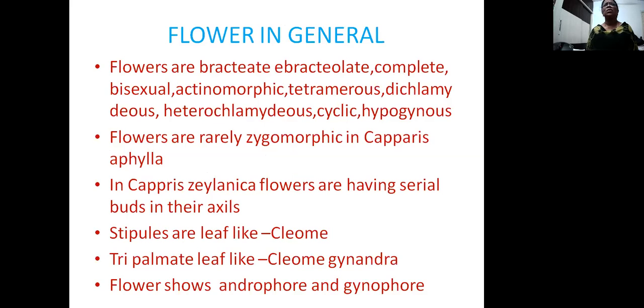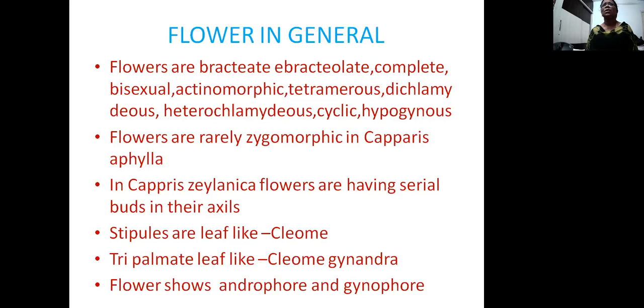Coming to the general characters of the flower, all the members which belong to this family have flowers with bracts, so it is bracteate. Without bracteoles, so ebracteolate. All four floral whorls are present, so it is a complete flower. There are gynoecium and androecium, so it is bisexual, and the flowers are regular, so actinomorphic, with symmetric arrangement, structure, and number.